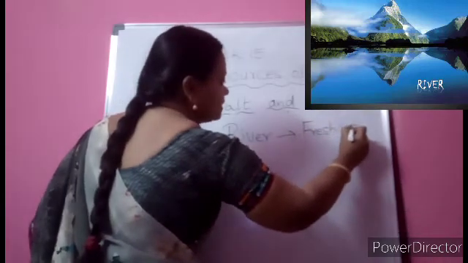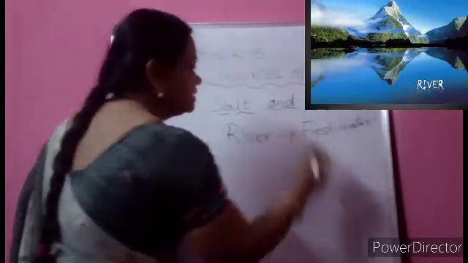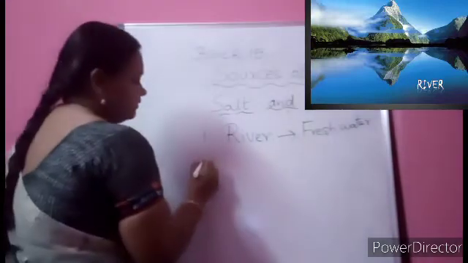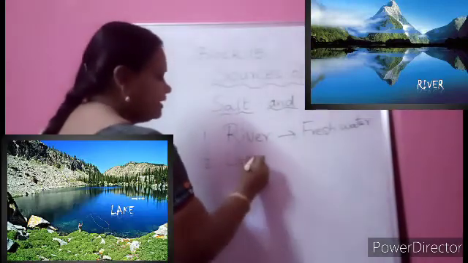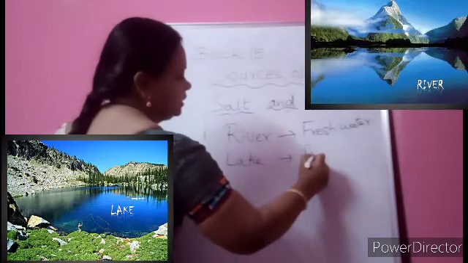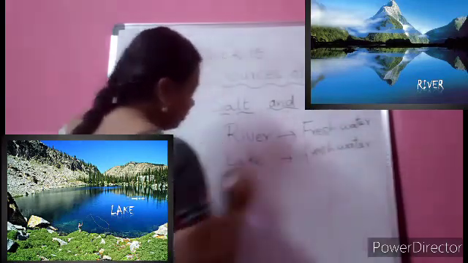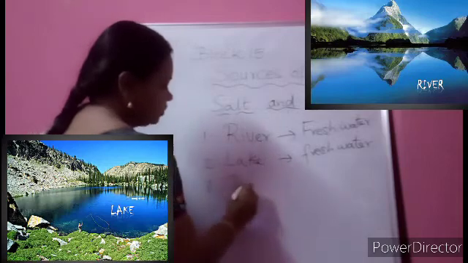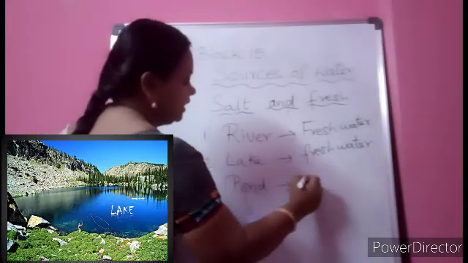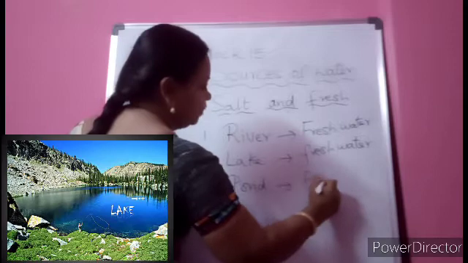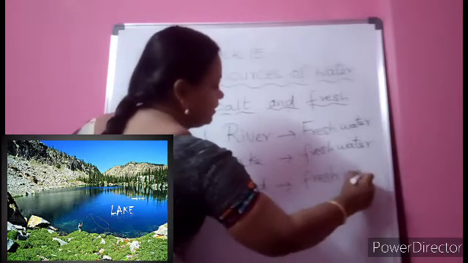I told you, no, they will start somewhere in the high mountains and they will be flowing, and also they will have fresh water. Even lakes will have fresh water, children. Ponds also will have fresh water. Mostly, sometimes and very rarely they will have salt water, but mostly ponds also will have fresh water.